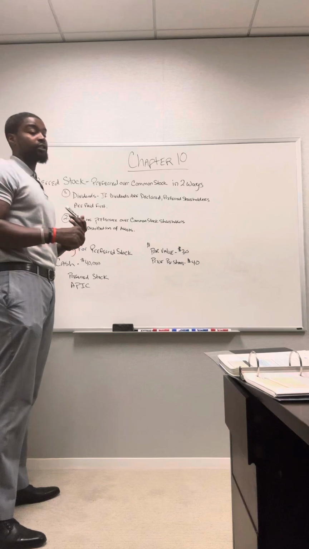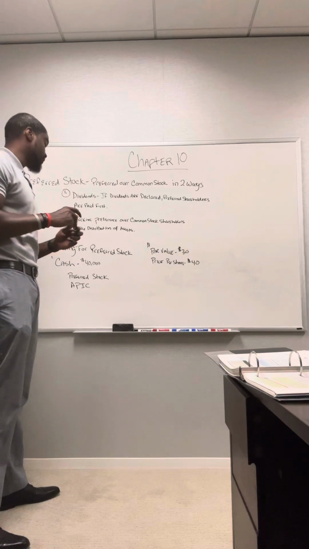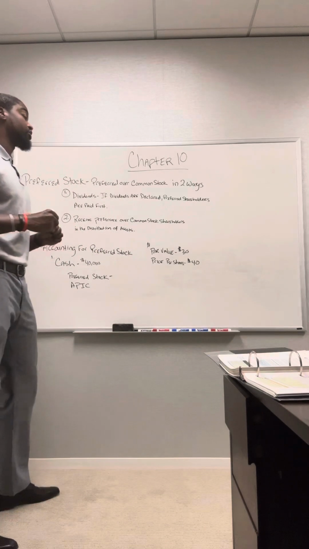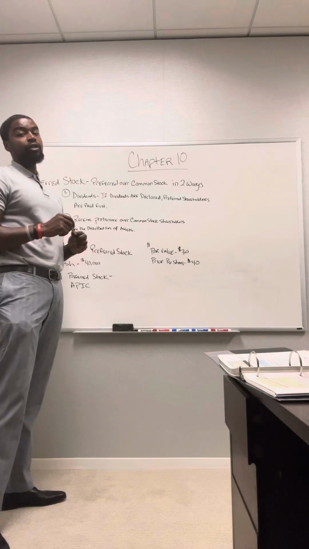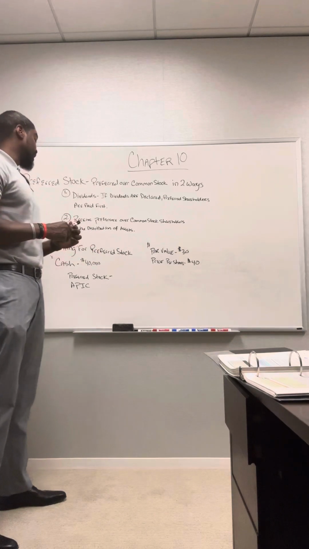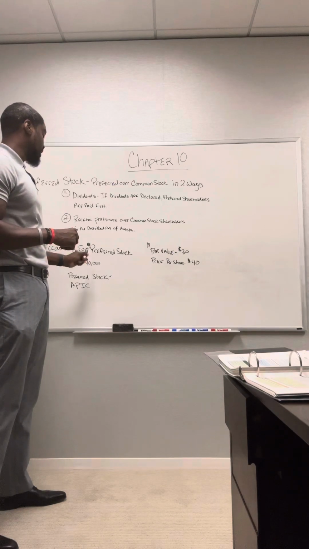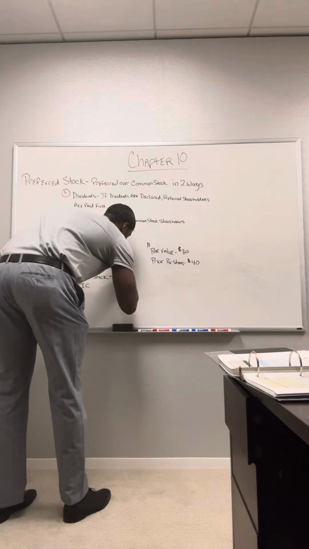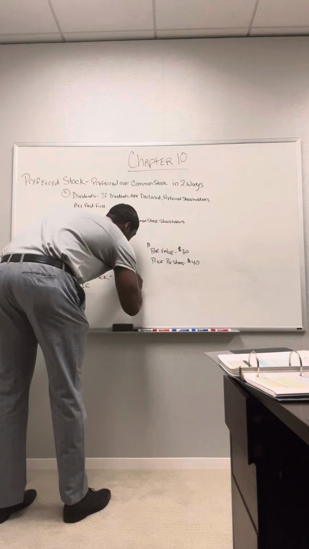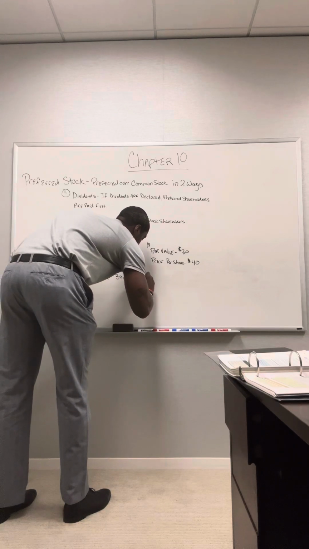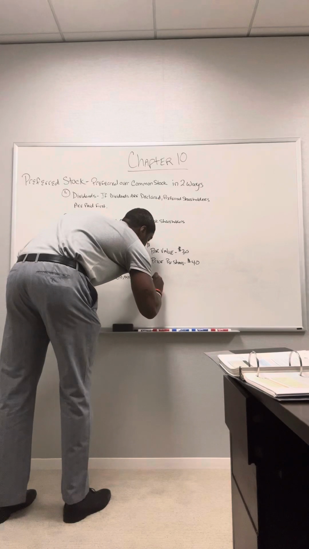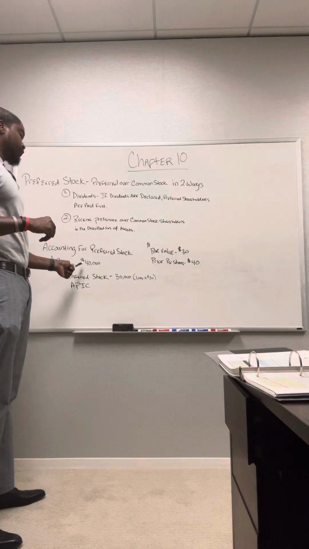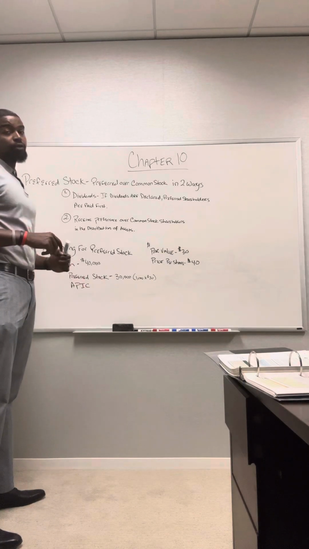They heard about the dividends, and the dividend payments are really good, so they want to get involved in this. So for preferred stock, even though we're selling this preferred stock at $40 a share, our par value for this stock is still only $30 a share. If we bought 1,000 shares and we paid $40,000 cash, the preferred stock is going to be $30,000 because we have to look at what the par value is. That's going to be 1,000 shares times $30. So we received $40,000 in cash. We issued $30,000 worth of preferred stock.